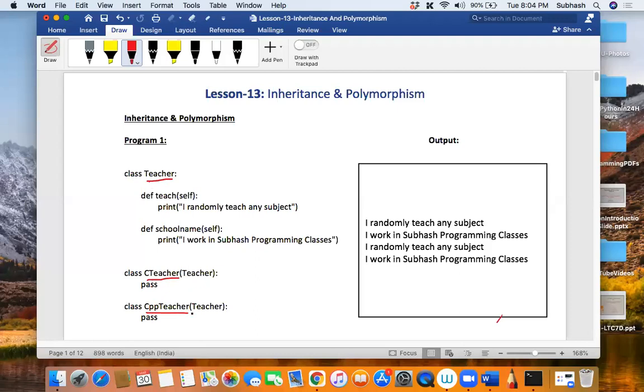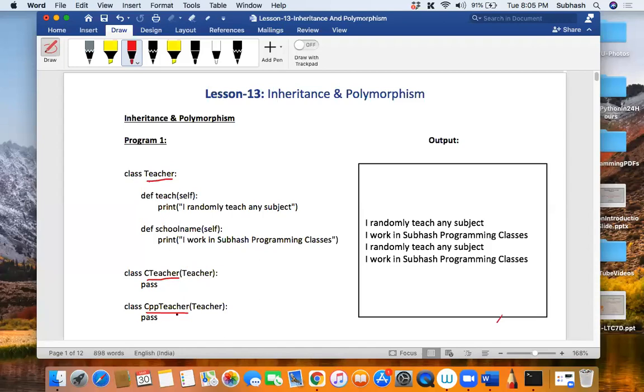Did you see that? So what is the syntax? When you write this within brackets, what does this mean? Listen to me carefully. It means that CTeacher is inheriting from the parent Teacher. It is indicating to the compiler that CTeacher is inheriting from the base class or the super class Teacher. You can call this the parent class, the base class, or the super class. These are the three very famously used names, and I will be using them interchangeably.